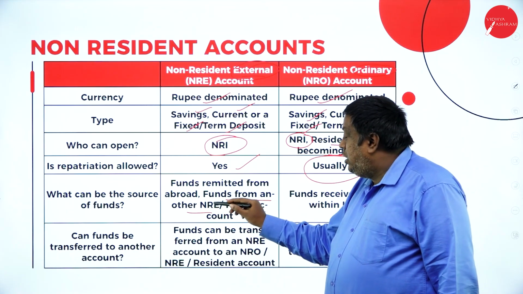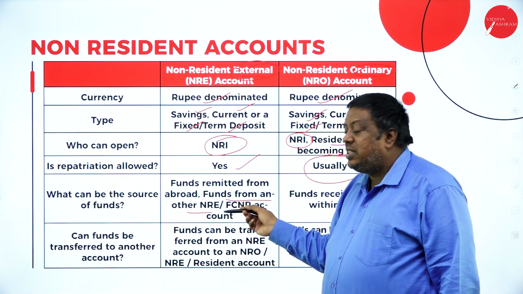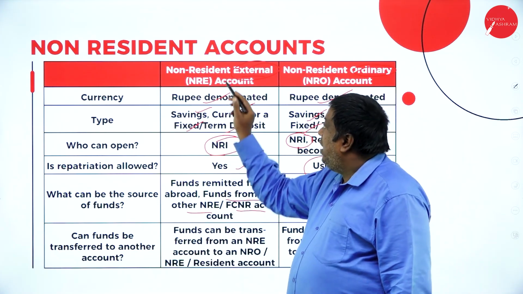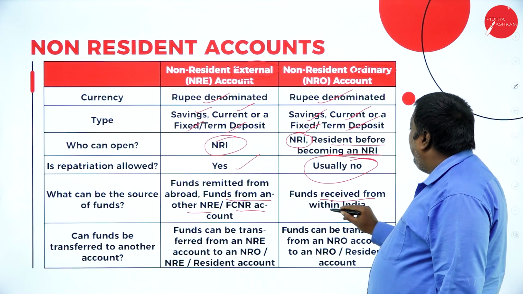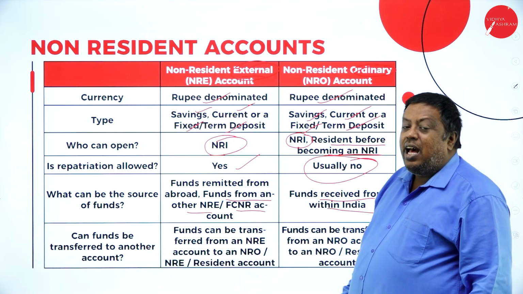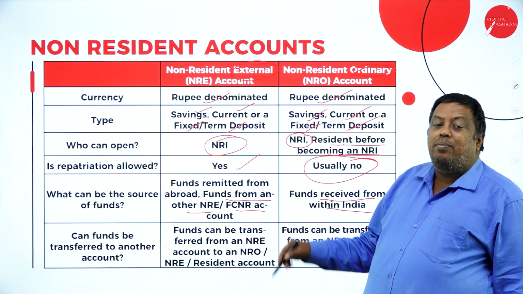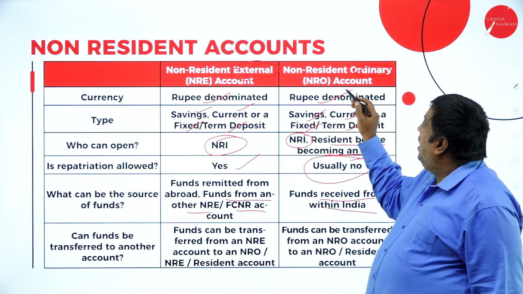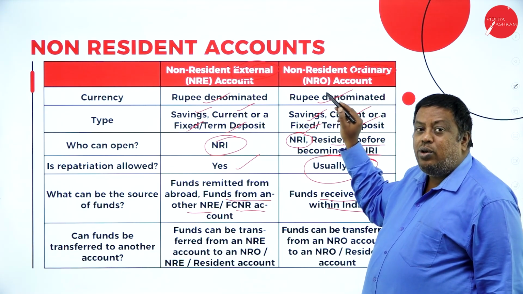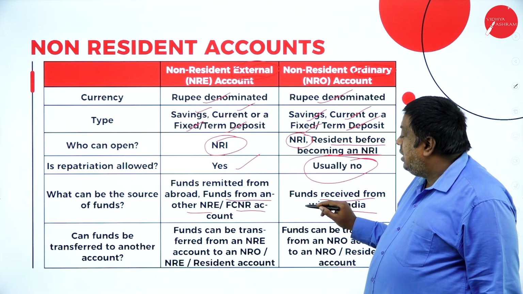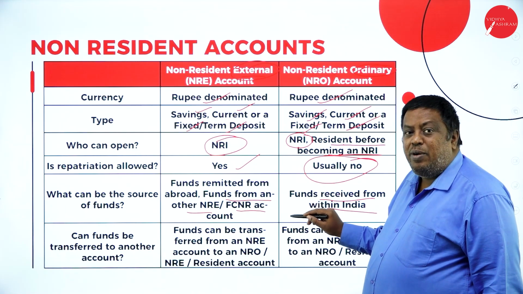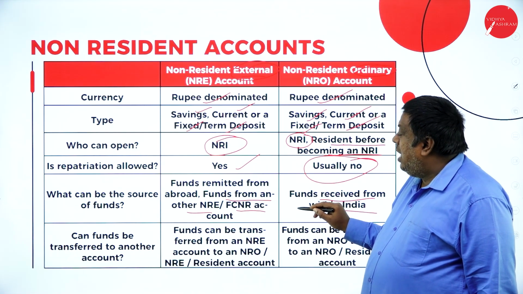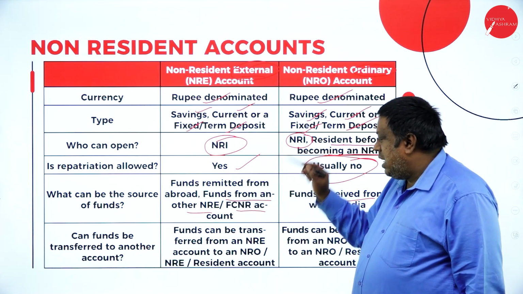Means from these 2 types of accounts, the funds can be transferred easily to the NRE account. But for the NRO account, funds are received from within India. I cannot deposit the amount from another country to my NRO account. So I don't have the benefit of depositing amount from abroad, and the funds cannot be transferred to this account from NRE or FCNR.